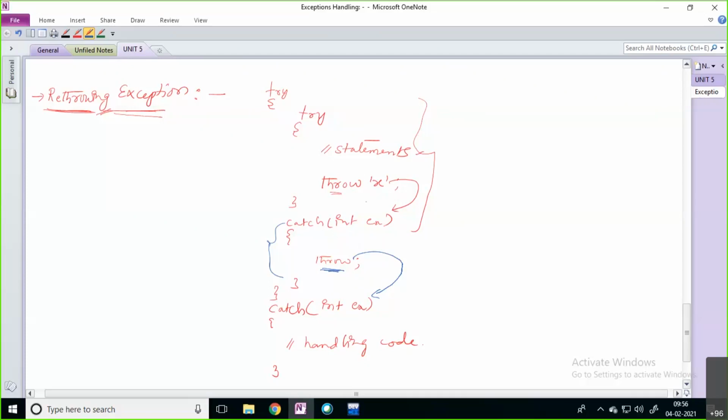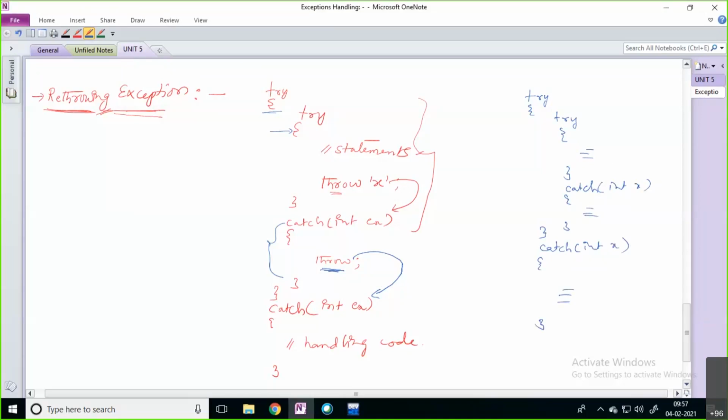This one is the inner try block, and this is the outer try block. Nested try block means inside a try block you write one more try block. Here you are writing some statements. For this inner try block you have the catch block, where you write some handling. For this outer try block also you have the catch block, where you handle the situation.